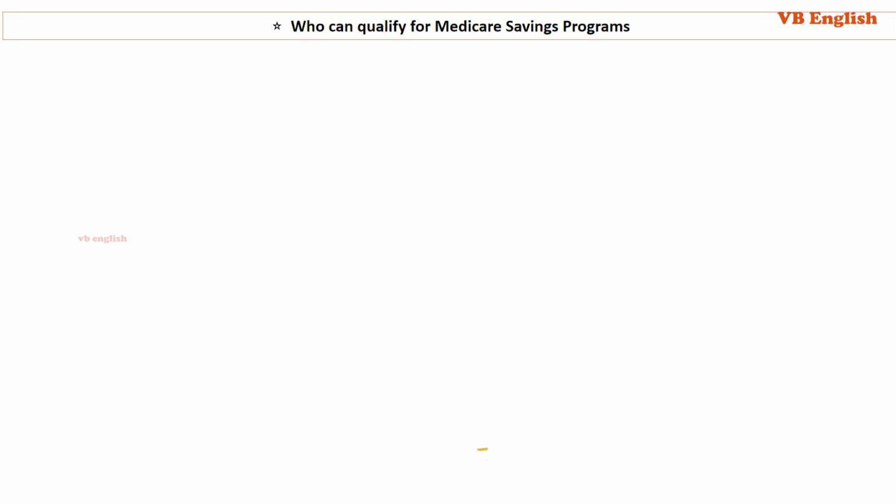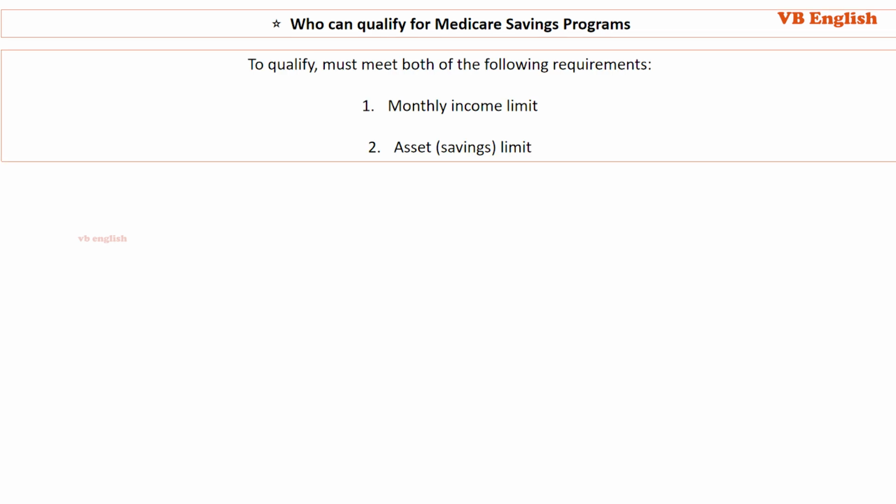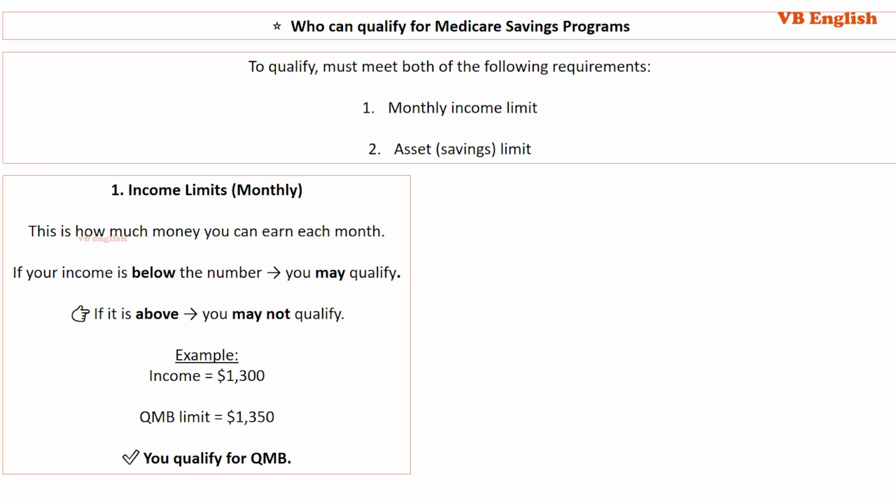Who can qualify for Medicare Savings Programs? To qualify, you must meet both of the following requirements: 1. Monthly income limit. 2. Asset savings limit. 1. Income limits, monthly. This is how much money you can earn each month. If your income is below the number, then you may qualify. If it is above, then you may not qualify. Example, if income equals $1,300 and the QMB limit equals $1,350, then you qualify for QMB.